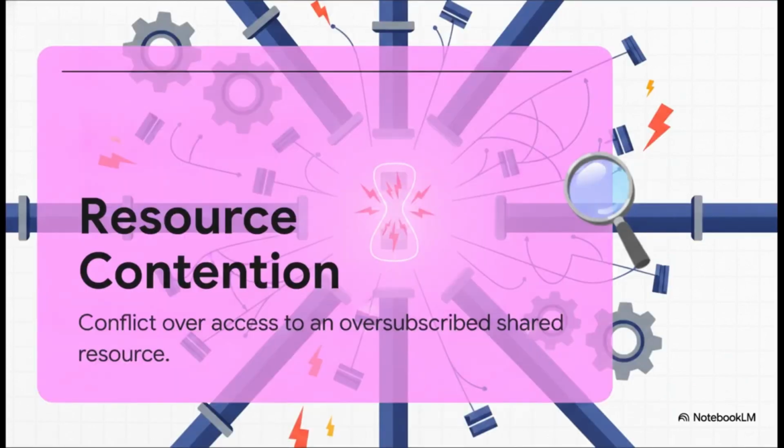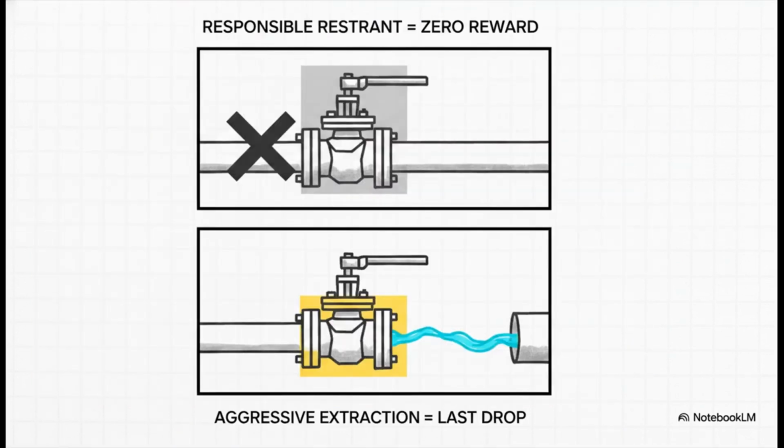We've now reached a state known as resource contention. Notice that the physical bottleneck itself did not cause the system to fail. The failure was created by the simultaneous, uncoordinated competition for that bottleneck. When multiple independent processes demand access to a shared resource that just cannot serve them all at once, they stop performing productive work. Instead, they expend all their energy simply fighting for access. This dynamic organically incentivizes total depletion.